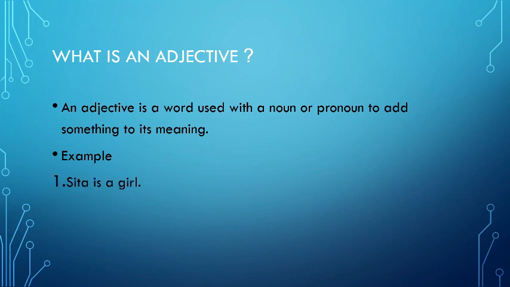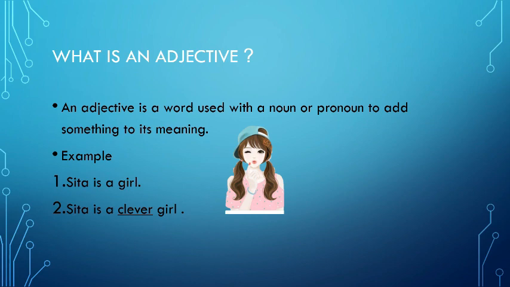We have two examples over here. Sita is a girl and Sita is a clever girl. After reading the first example, we are able to understand that Sita is a girl, but we don't have much detail about her. But if we say Sita is a clever girl, the word clever describes Sita and we come to know about her quality. So this word is an adjective.